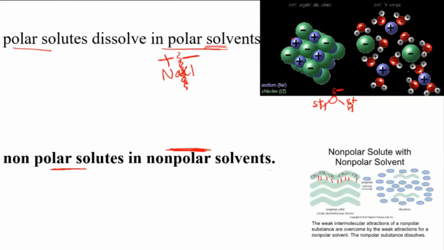Because of their opposite charges, they interact with each other and break them apart, and that's how they get dissolved. In the non-polar case, with non-polar solute and solvent, there is no breaking as such. It's because of the weak intermolecular force of attraction. When they get dissolved and form a solution, they form a weak intermolecular force of attraction, and that's how they get dissolved with each other.